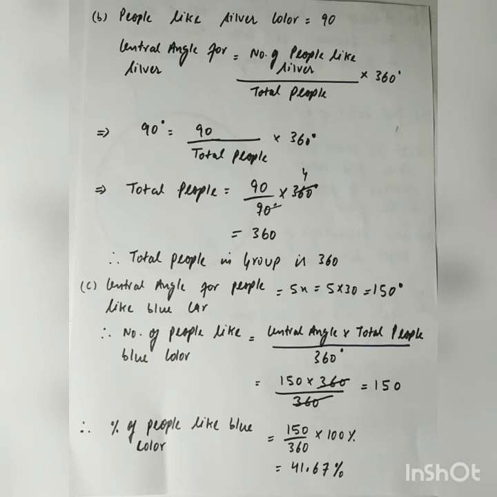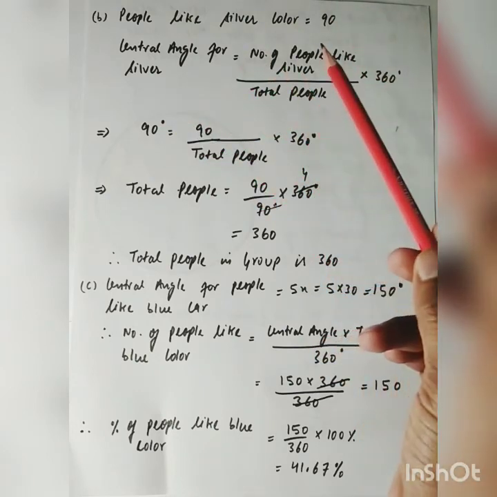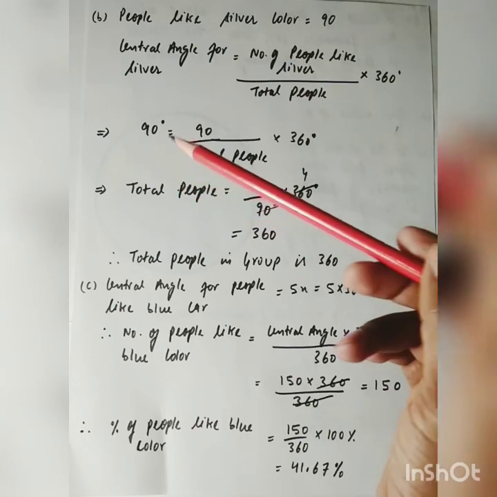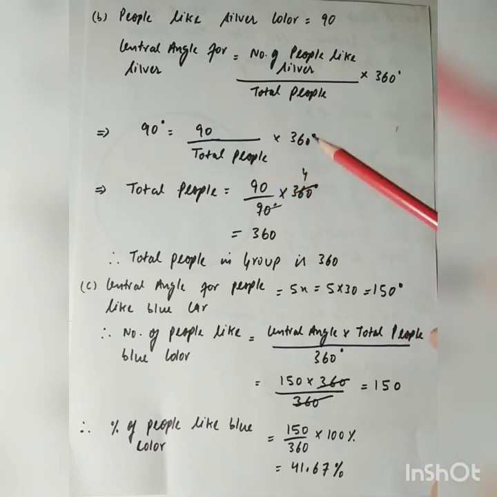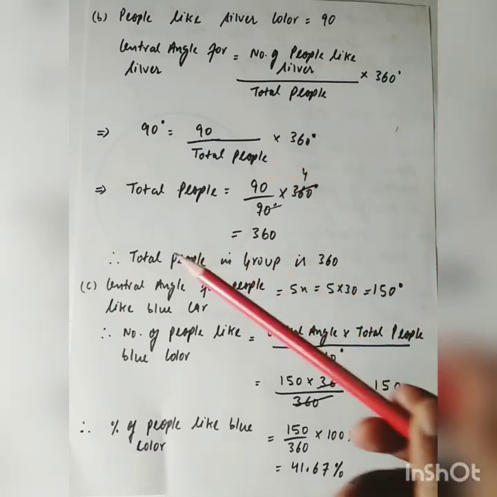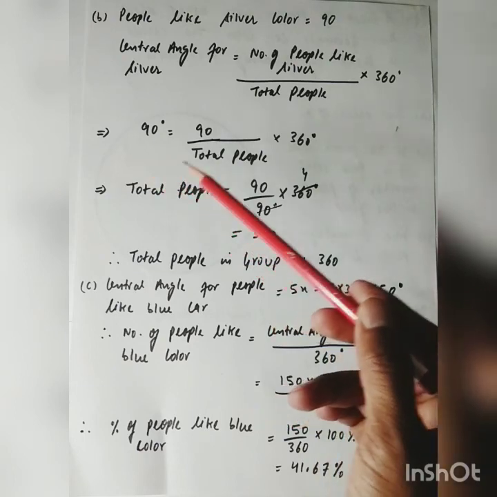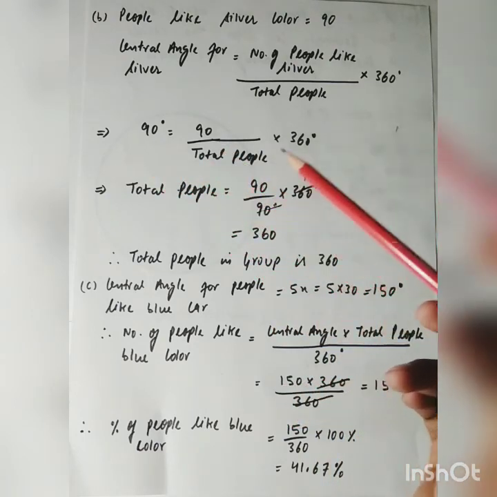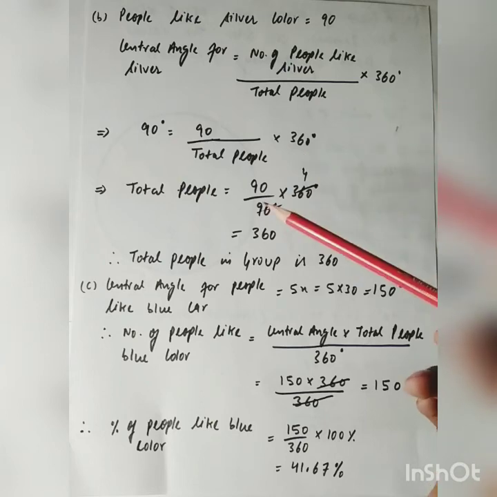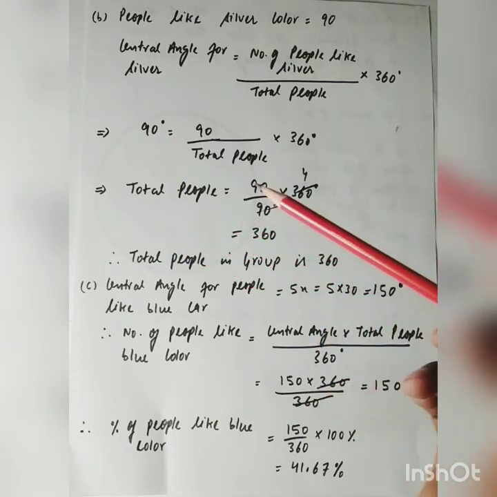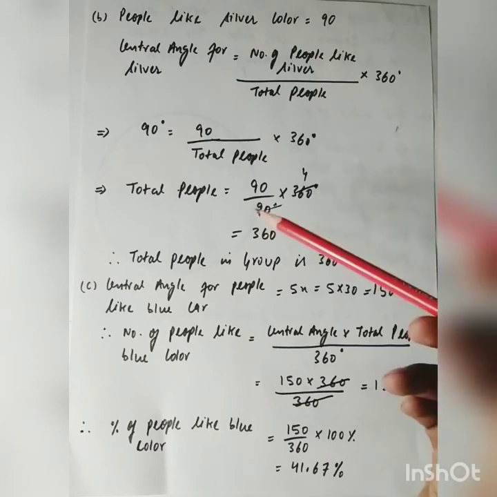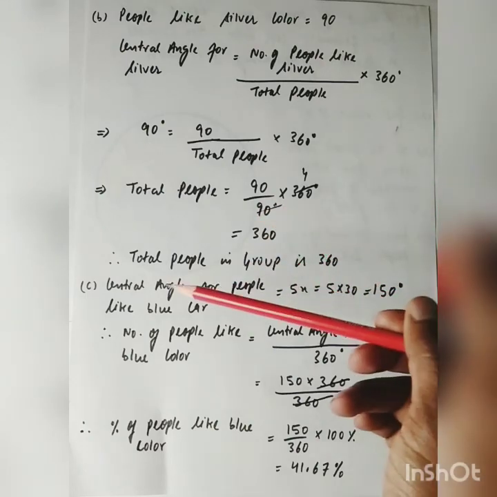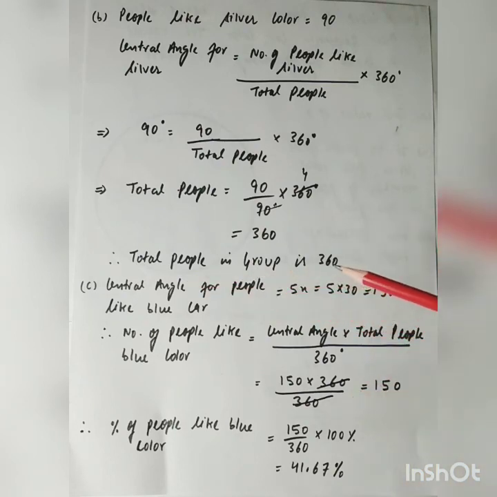Coming to B part, the number of people who like silver color is equal to 90. Then the central angle for silver will be the number of people who like silver upon total people into 360 degree. This implies 90 degree equals 90 upon total people into 360. Solving it, we will have total people equals 90 upon 90 degree into 360 degree. This will get cancelled, 90 and 90, and we get 360. Therefore, the total people in this group is 360.